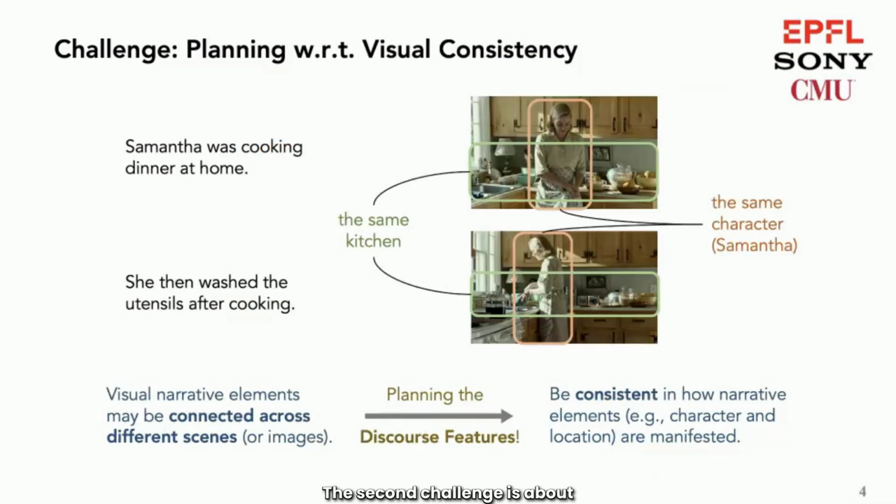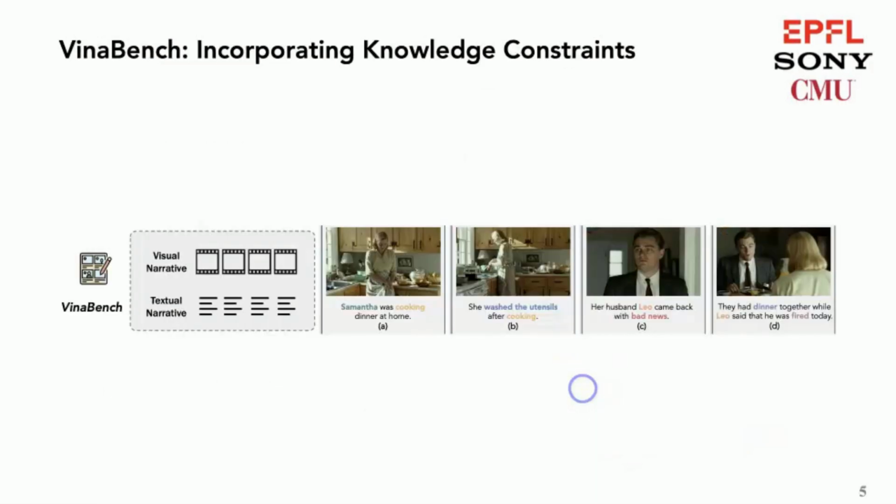The second challenge is about visual consistency, where narrative elements such as characters and locations may be connected across different scenes or images in a visual narrative. For example, the two images shown here are closely connected in the narrative, where the basic settings of their scenes remain the same, which is Samantha staying in the same kitchen. Models must plan such discourse features in their generations and be consistent in how these feature elements are manifested.